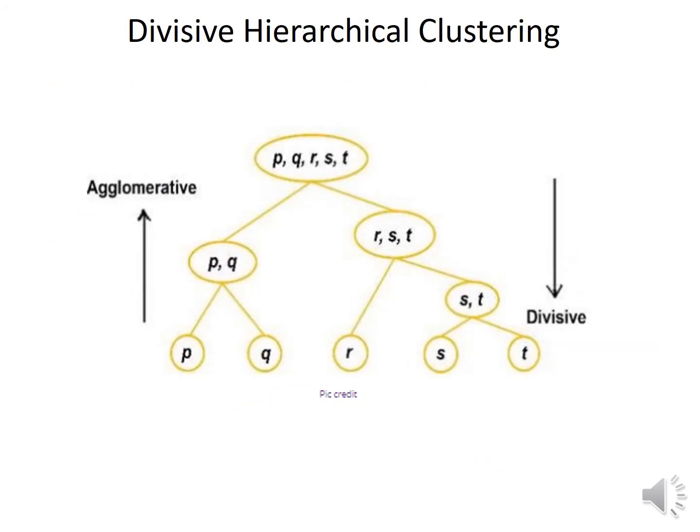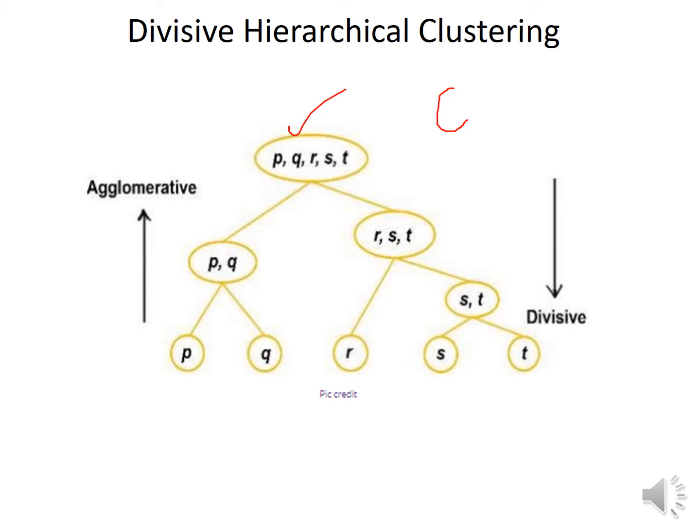Let's see this with the help of a diagram. As you can see in this diagram, all the observations are the data points. For example, if your data set is of customers, then customer 1, customer 2, customer 3 are the observations.